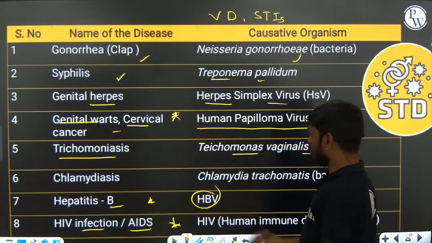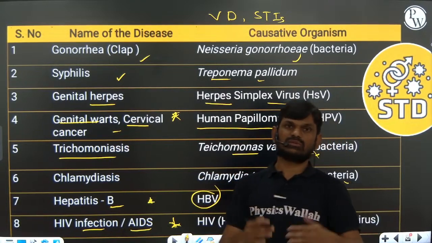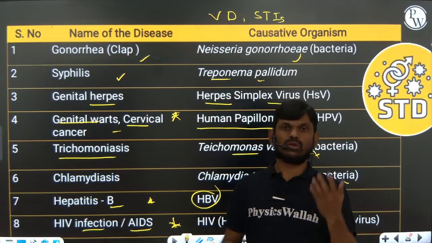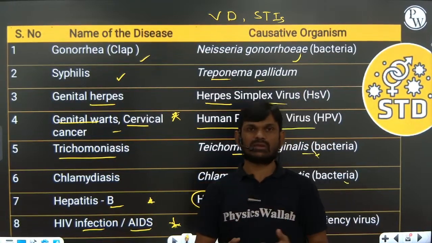The early symptoms of STDs are itching, fluid discharge, pain and swelling in the pelvic region.